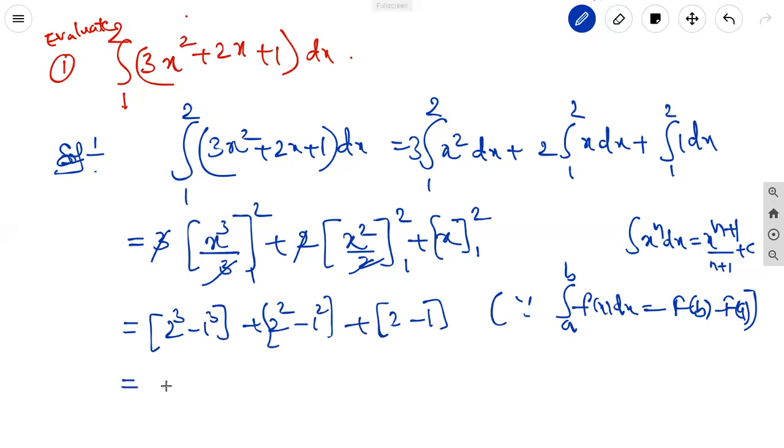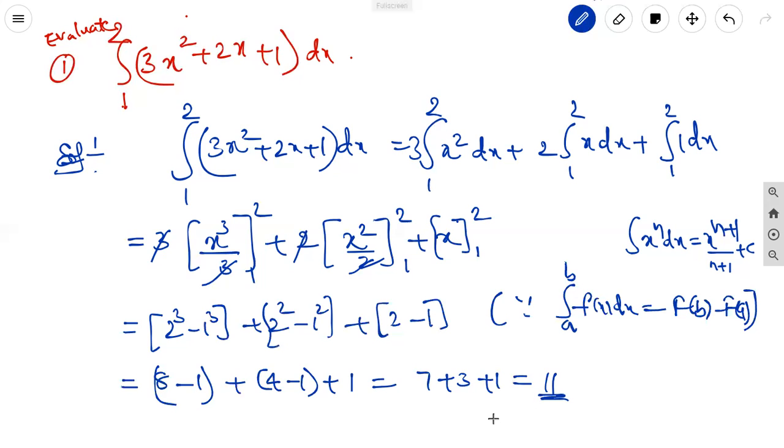Here 2 cube is nothing but 8, 1 cube is 1, plus 2 square is 4, 1 square is 1, plus 2 minus 1 is 1. That is 7 plus 3 plus 1, which is equal to 11. 11 units is the definite integral. The integral value is 11.